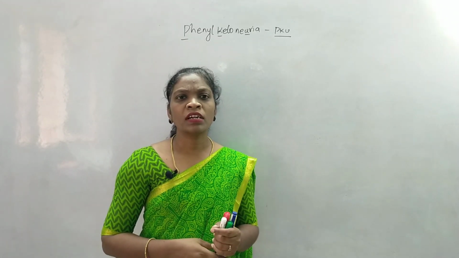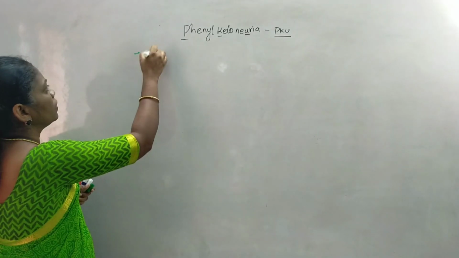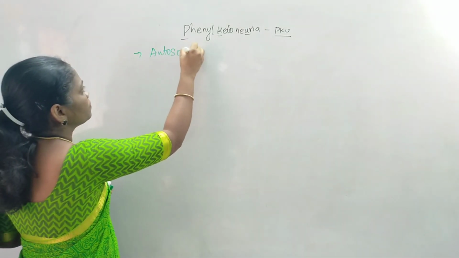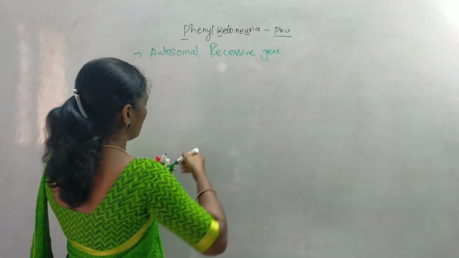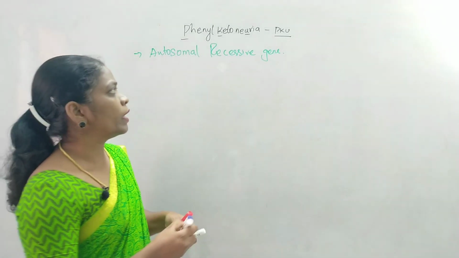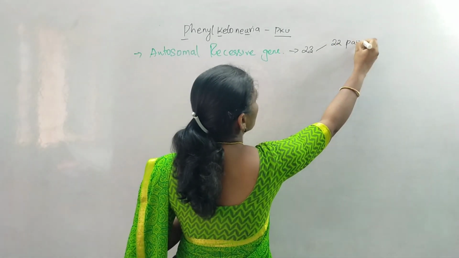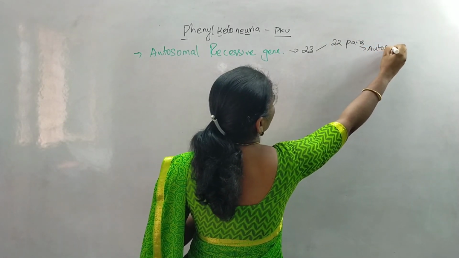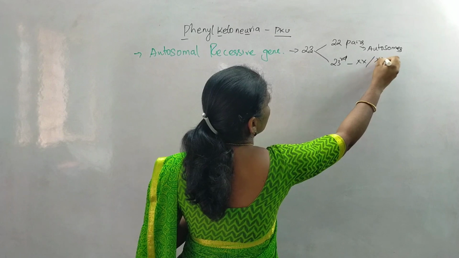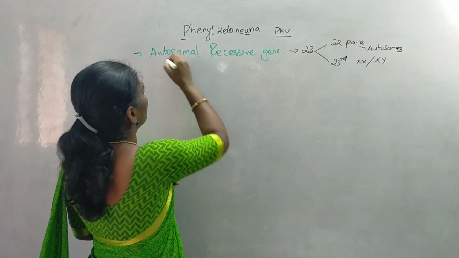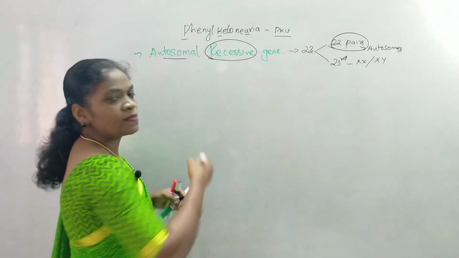So phenylketonuria is a genetic disorder. It is due to an autosomal recessive gene. What is the meaning of autosomal recessive gene? We have 23 pairs of chromosomes. Among these, the first 22 pairs are known as autosomes, and the 23rd pair is the sex chromosome. It determines the sex, whether it is XX or XY. So this is due to an autosomal chromosome, and when it is under recessive condition, this disease will be expressed.